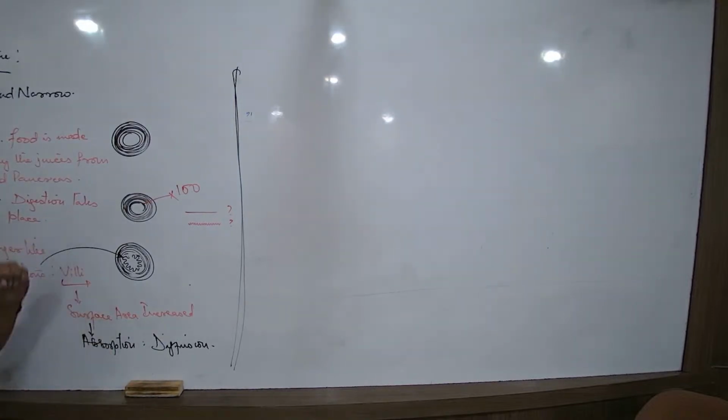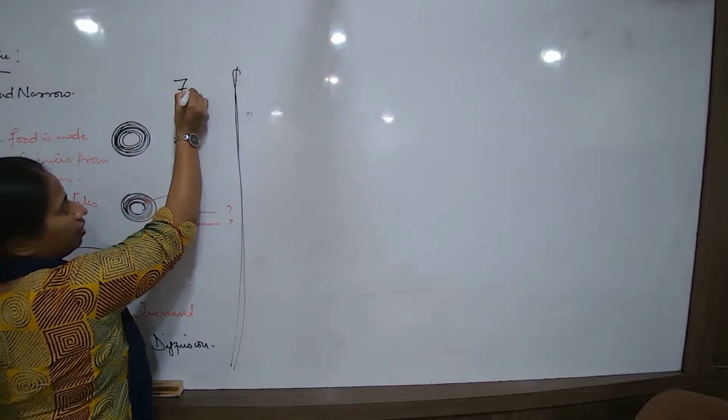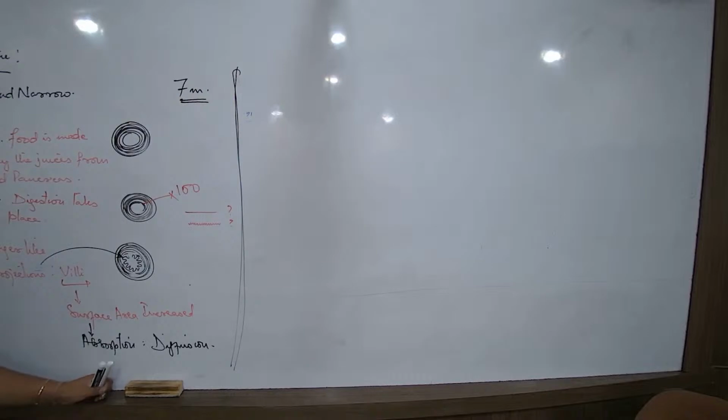So now, if I talk about the entire alimentary canal, remember, the entire alimentary canal has a length of 9 meters, and the small intestine itself is about 7 meters long. So is that the longest part of the alimentary canal? Yes. And just now we have discussed also that the small intestine is extensively long.